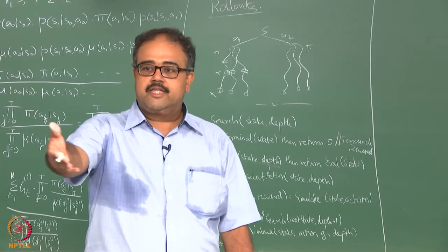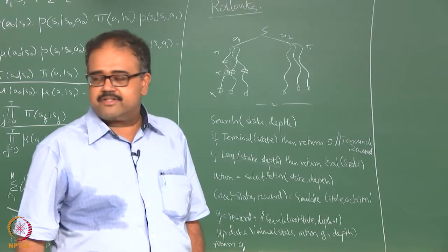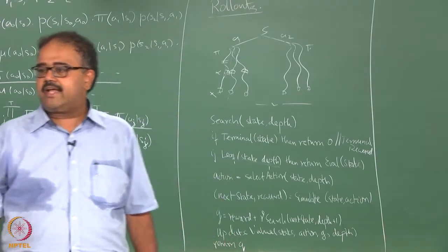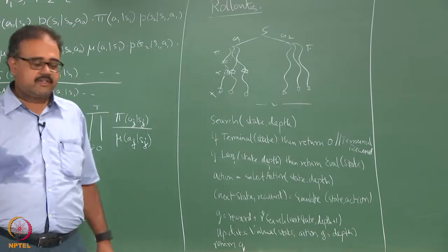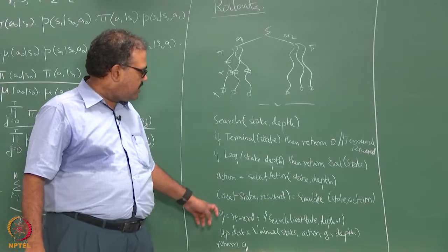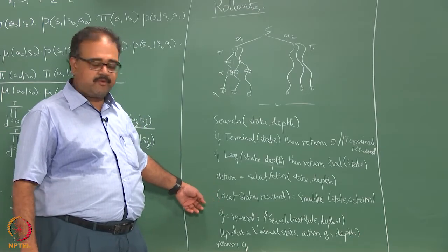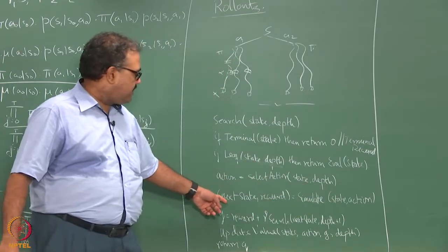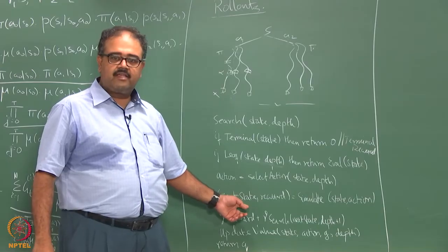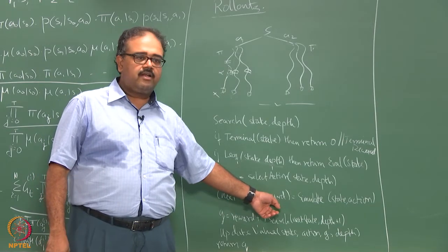Yeah, the heuristic function. So whatever was the original heuristic function given to me, I will select an action based on that heuristic function. Then I will take one step, I will simulate the trajectory. So that is essentially what I am doing here, I simulate the trajectory. I find what the next state is, I also find what is the reward I get for taking that action.